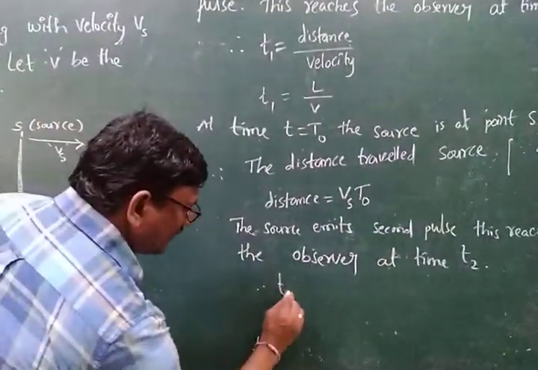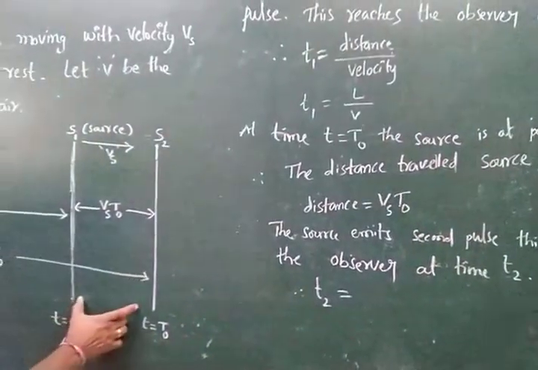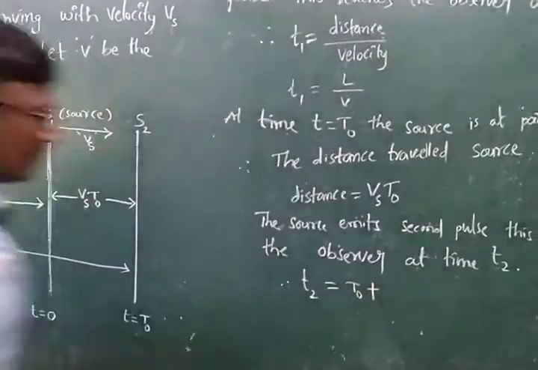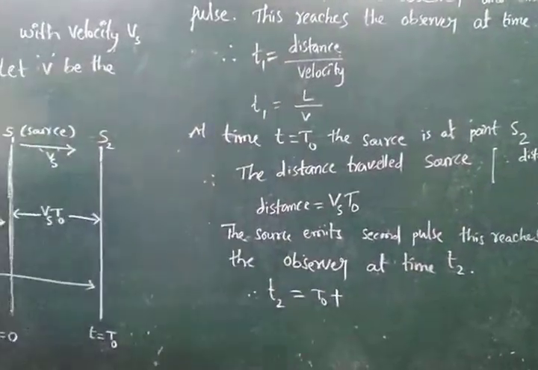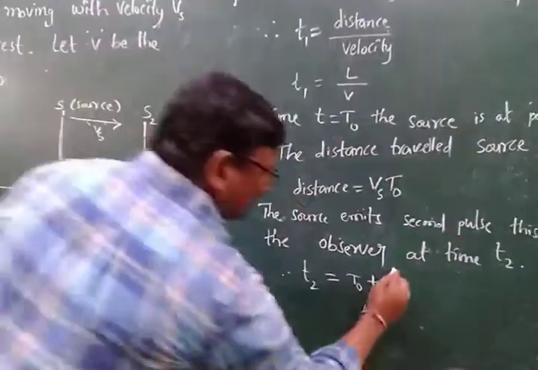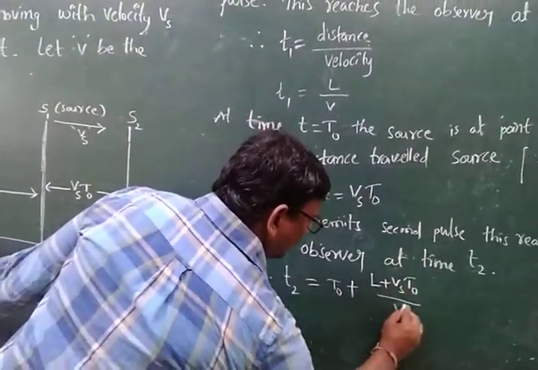Therefore, T2 is equal to T naught plus, and here the time. Time is nothing but distance by velocity. Here the distance is how much? L plus Vs T naught, divided by V.